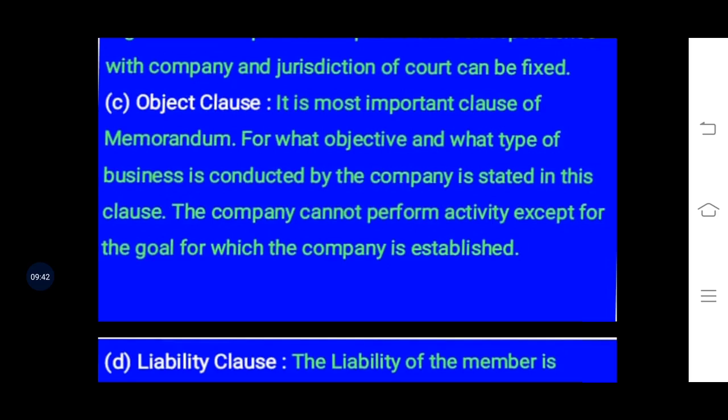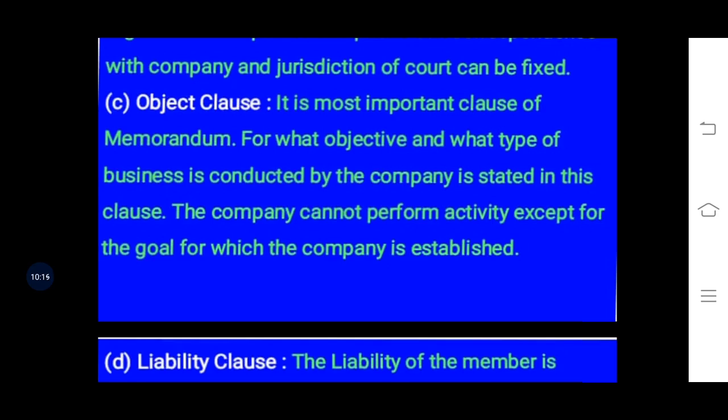If a medicine company has been established and in the object clause it is mentioned that they will provide medicines to the public, now if they come into contract with a supplier or buyer that they will provide garments or clothes to them, that is not under their objective, so that contract will be void.